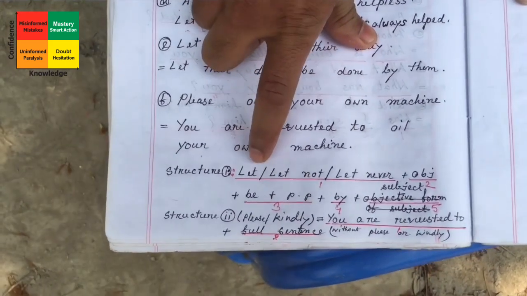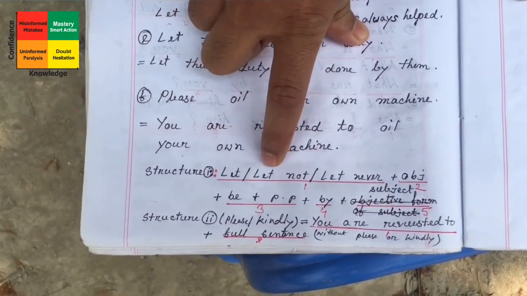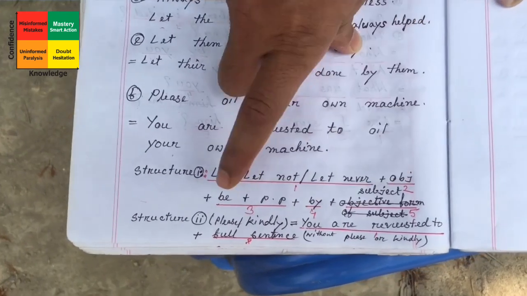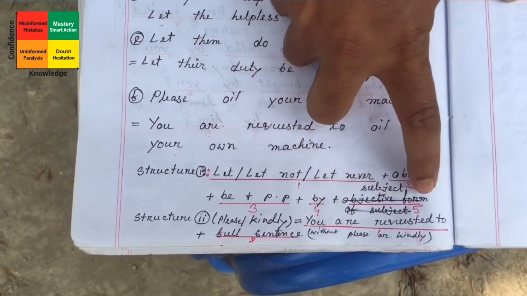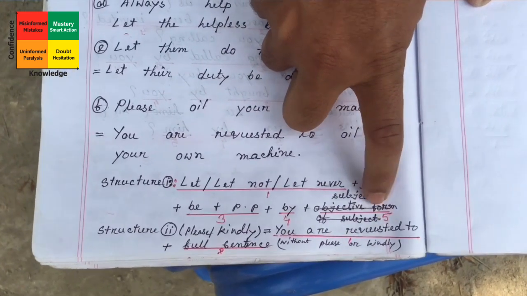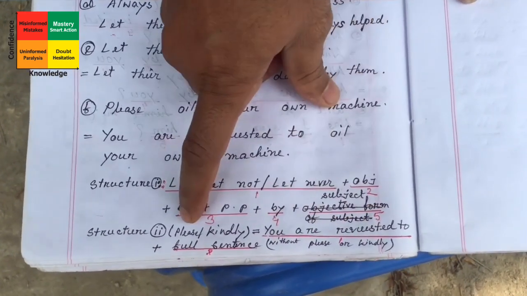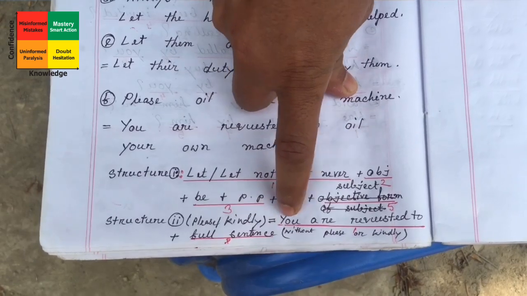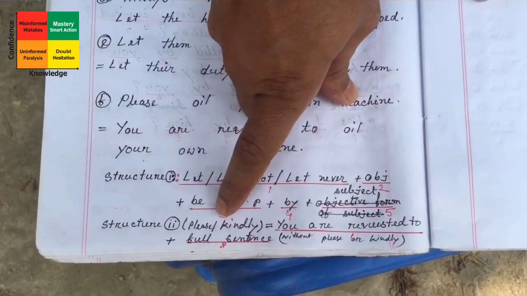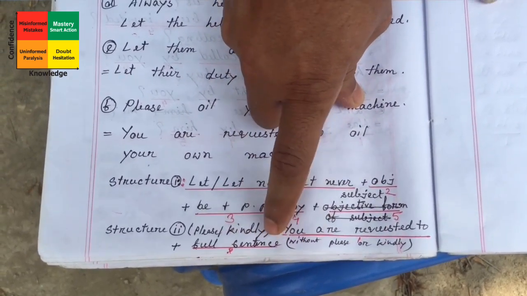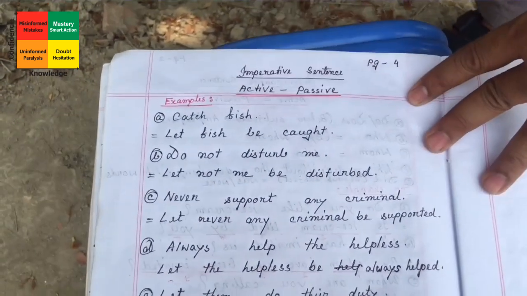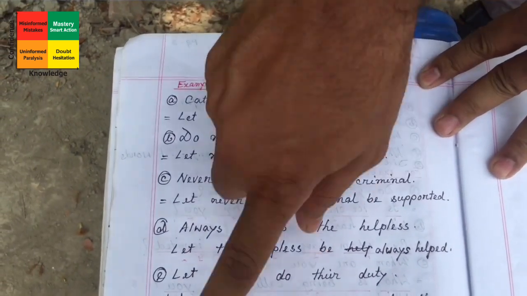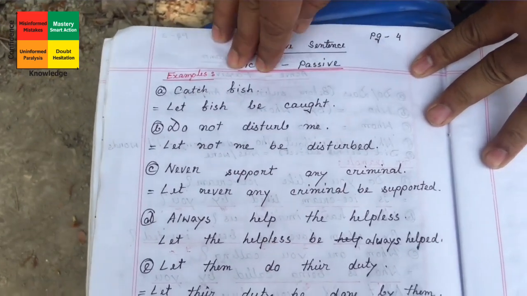That means at first you have to bring let or let not or let never, then the object, then be, then the past participle, then by, then by plus the subject will come at last. And if you get please or kindly, then you have to write you are requested to instead of please or kindly, and the rest of the sentence will be the same, no change. So if you look at these 6 examples, then everything will be okay for you.